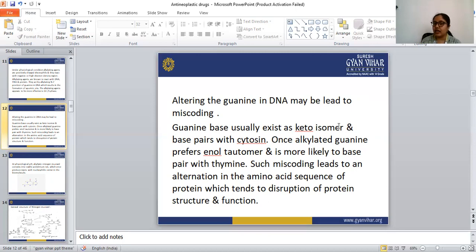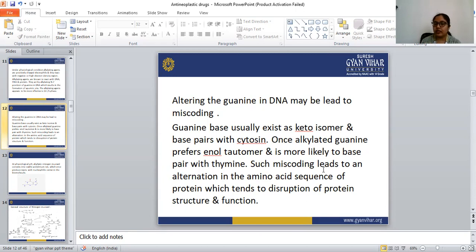Once this guanine is alkylated, the alkylated guanine prefers the enol tautomer. Normally, guanine base pairs with cytosine. Once alkylated, it prefers the enol tautomer and is more likely to base pair with thymine. So this is the miscoding, because the normal guanine always base pairs with cytosine, but the alkylated guanine base pairs with thymine.